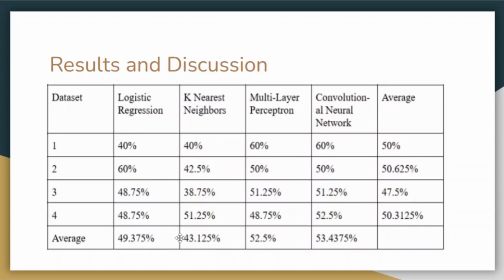The logistic regression and k-nearest neighbors models were only able to achieve 40 to 50% accuracy, while the multi-layer perceptron and convolutional neural network were able to do much better at over 50%. The average accuracies of the dataset were highest for the second and fourth dataset, and lowest for the third.